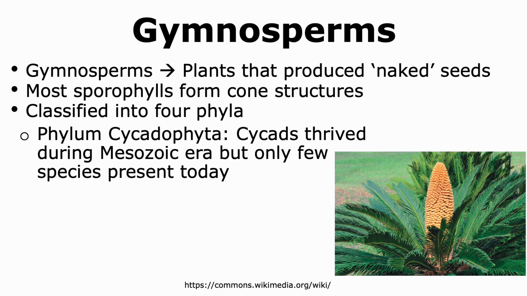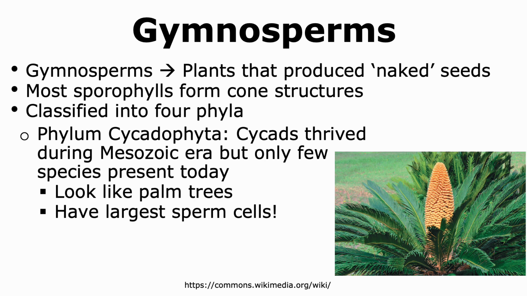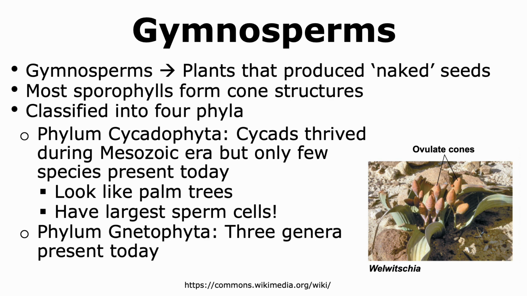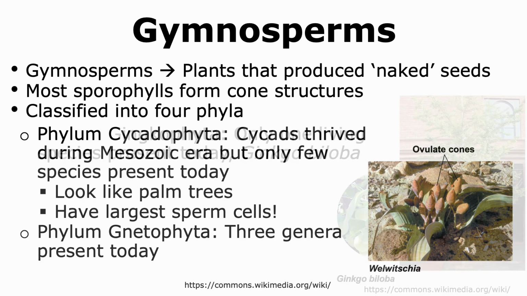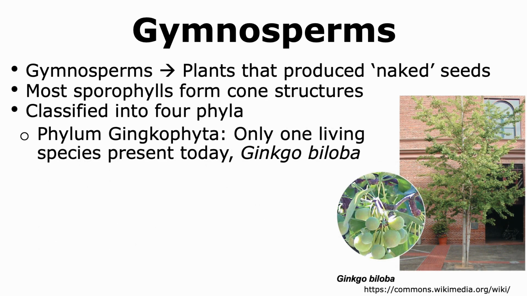Phylum Cycadophyta includes the cycads that thrived during the Mesozoic era, but only a few of them are present today. They look like palm trees and have the largest sperm cells. Phylum Gnetophyta includes 3 genera that are present today. All of them tend to be endangered. Phylum Ginkgophyta has only 1 living species present today, which is the ginkgo biloba tree.